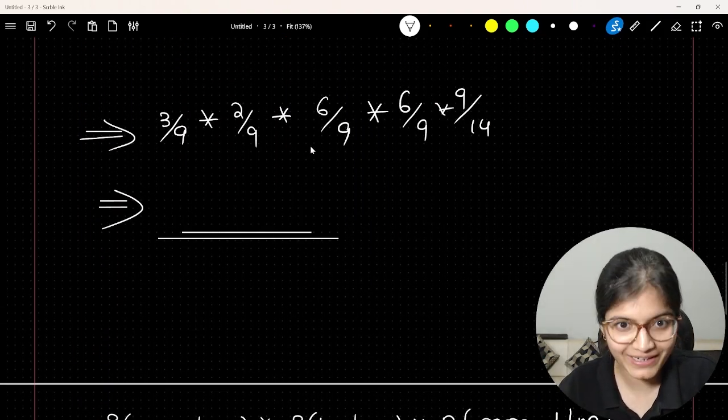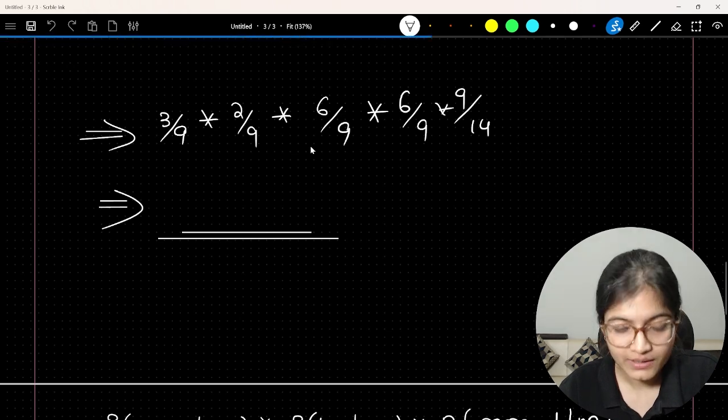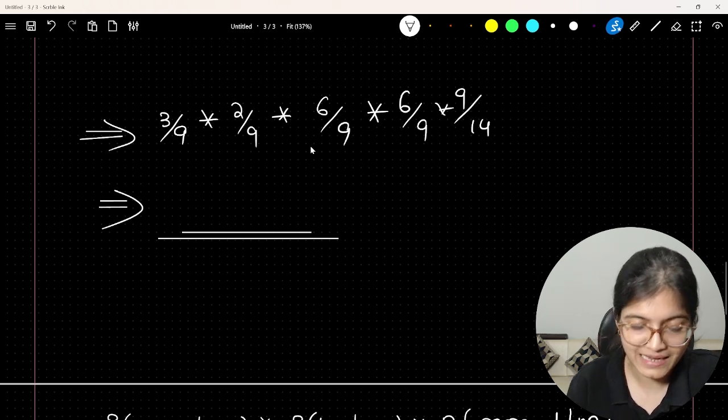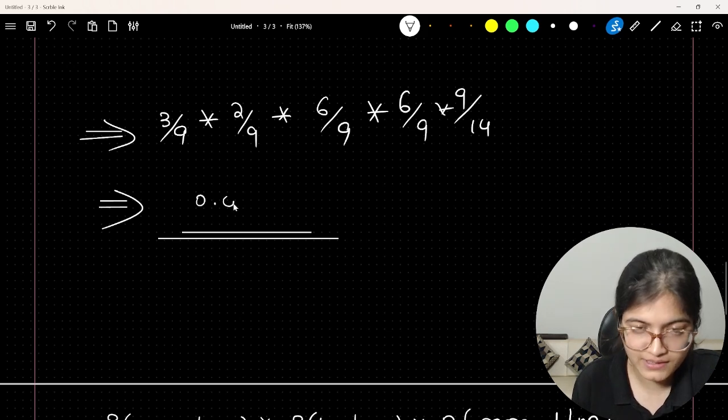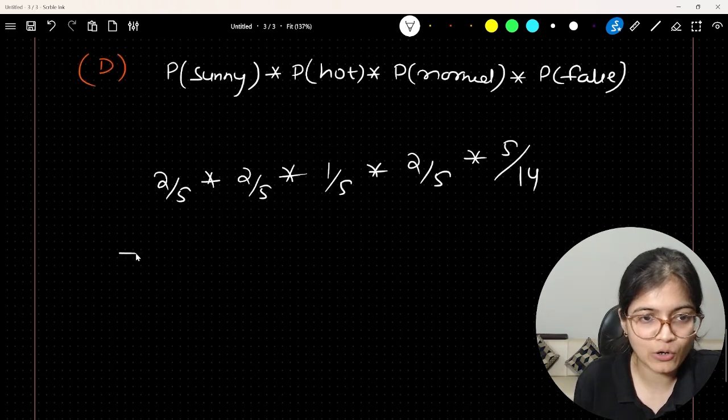So here we can clearly see it will be 3 divided by 9 into 2 divided by 9 into 6 divided by 9 into 6 divided by 9 into, you can say, 9 divided by 40. So in this case, I am getting the answer as 0.021164, something like that. Let's evaluate the below part as well.